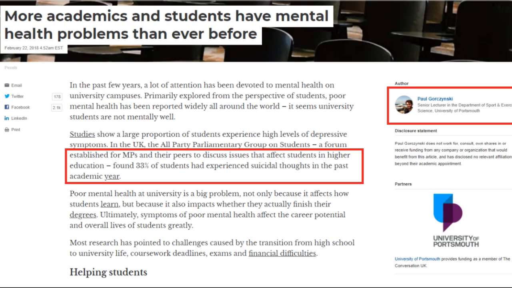And I found one really important part that caught my eye. It said that issues that affect students in higher education, which means college by the way, but it's found that 33% of students had experienced suicidal thoughts in the past academic year. On top of that, I also figured out the author's name, Paul. I can't even say his last name, but I got what I needed. I found some cool information, something that might help me out.